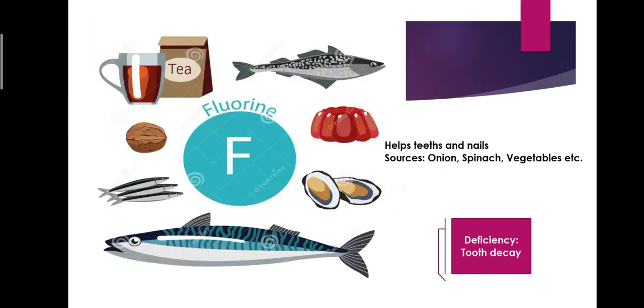Next mineral is fluorine, which helps in our teeth and nails. It is important to make the enamel that is polish of the teeth, hard and prevents dental caries. It is available in coffee, spinach, onion and tea. Daily recommended diet, that is fluoride, you have to take around 4 mg. Its deficiency may lead to tooth decay.